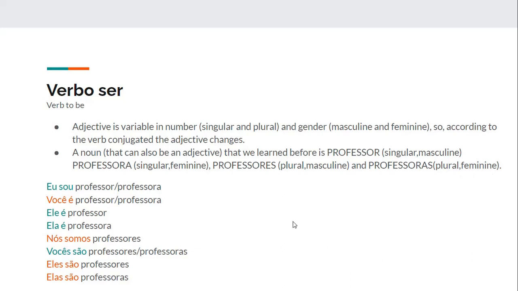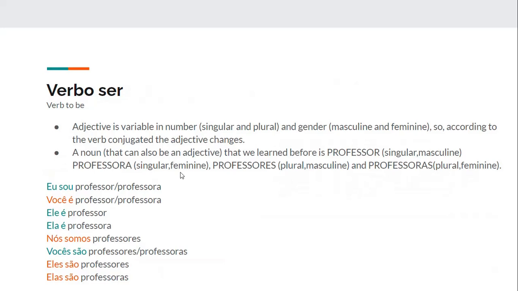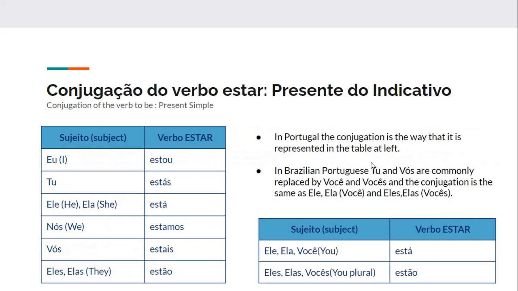And basically that's how you can make a sentence in Portuguese. So first we have the subject, eu, você, ele, ela, nós, vós, eles, elas, plus the verb. So here it's conjugated already, so you just need to go and check the table. And last we have a noun, in this case professor, teacher.